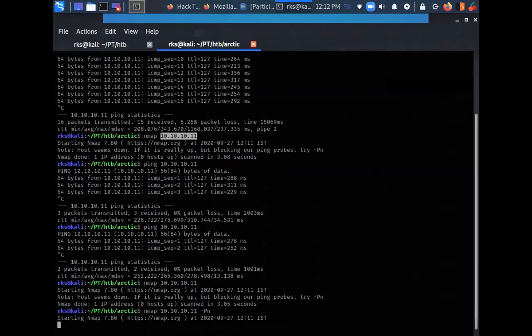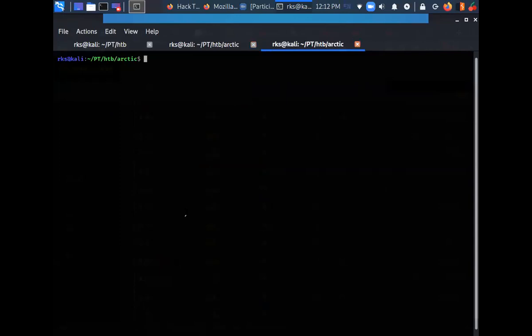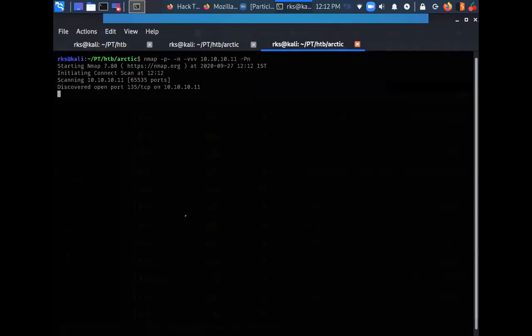Meanwhile, for our efficiency, let's run another nmap scan, doing a full port scan. So I have a question, Rishabh. Yes, go ahead. I've been reading a little bit about nmap commands.